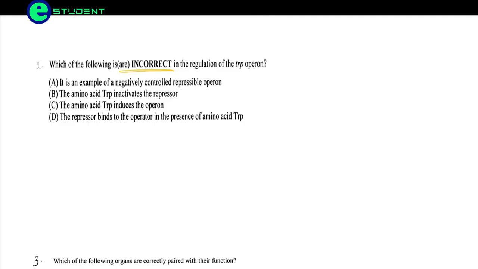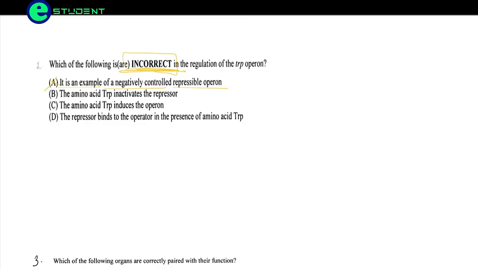So let's see the options. They are asking the incorrect one. It is an example of a negatively controlled repressible operon. Yes, it is a negatively controlled repressible operon because it is repressed whenever tryptophan is available from the outside. So A is a correct statement, but they are asking which is incorrect, so A is not our option.